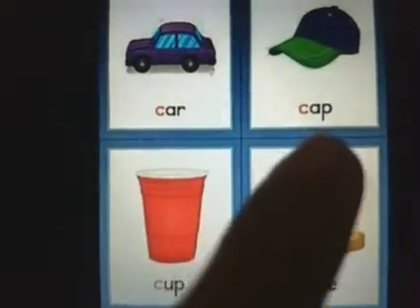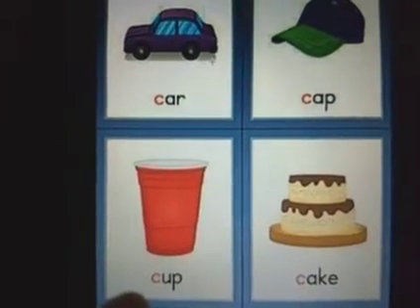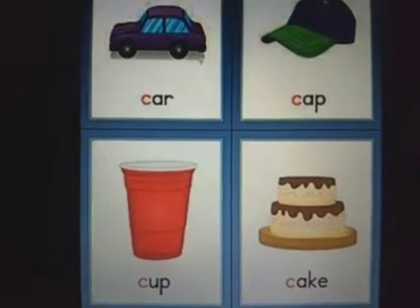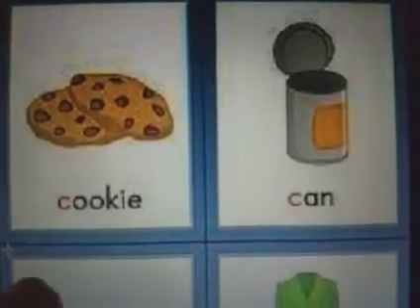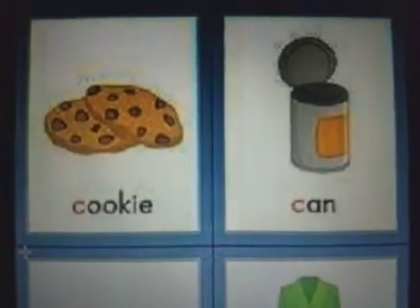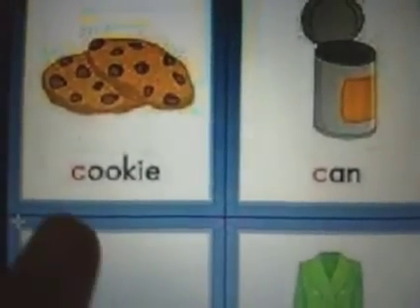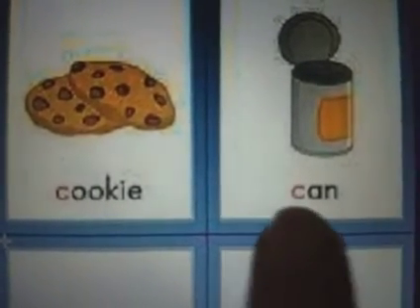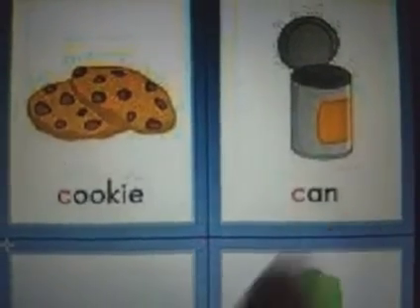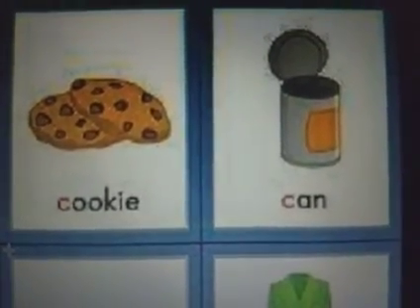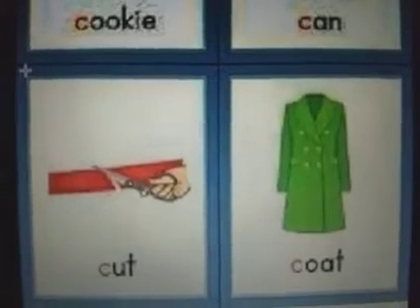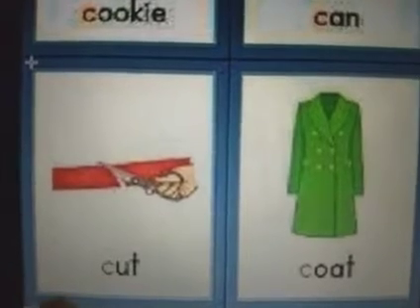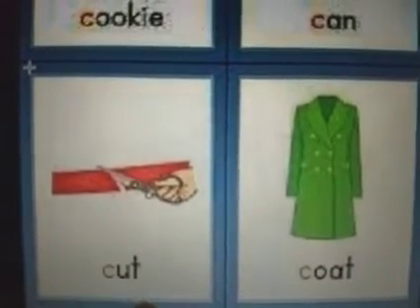Car, K, cap, K, cup, K, cake. We also have K, cookie. Yes, you love eating cookies. K, cookie. K, can. K-A-N, can. Yes, this is a can. Then we have, what is she doing? With the help of scissors, she is cutting. Yes, K-A-T, cut.